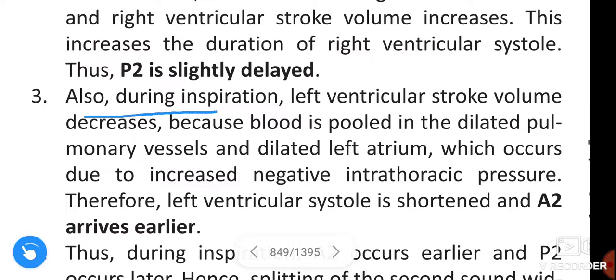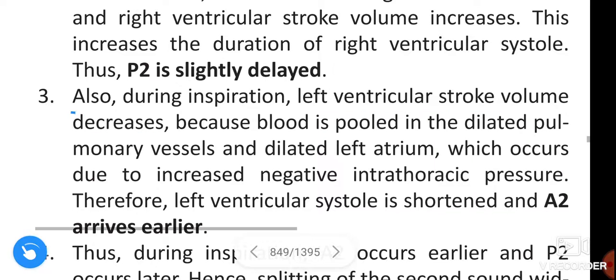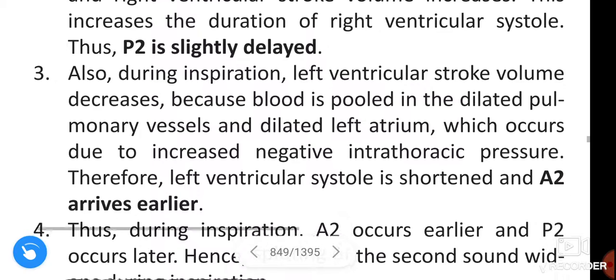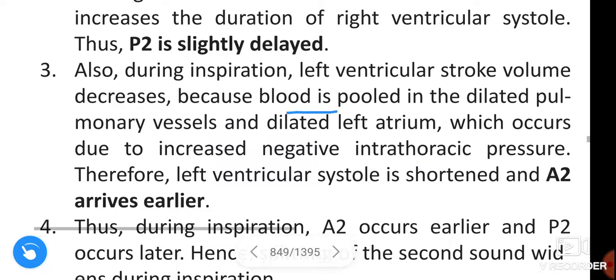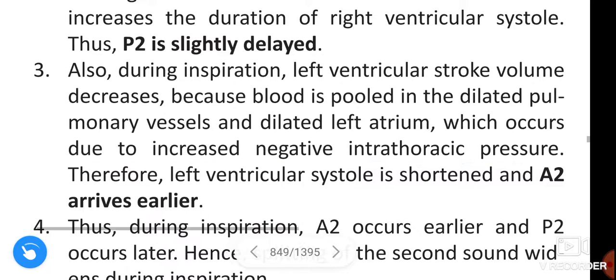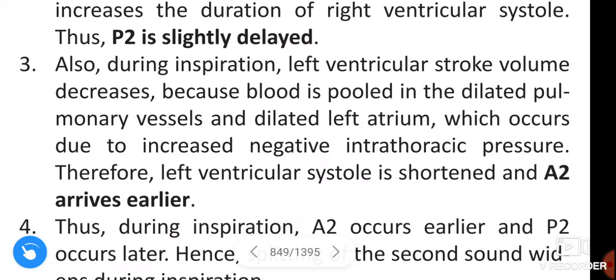Also during inspiration, left ventricular stroke volume decreases, because blood is pulled in the dilated pulmonary vessels and dilated left atrium, which occurs due to increased negative intrathoracic pressure. Therefore, left ventricular systole is shortened and A2 arrives earlier.